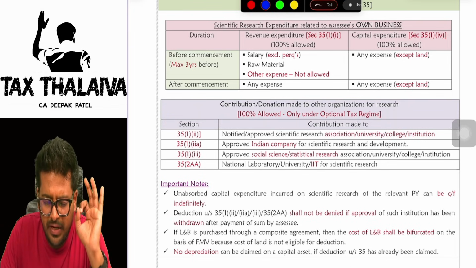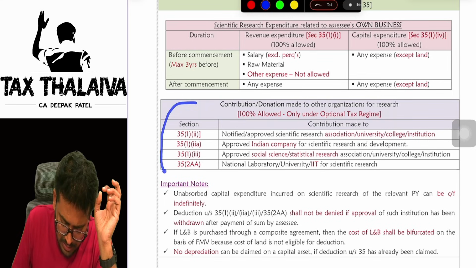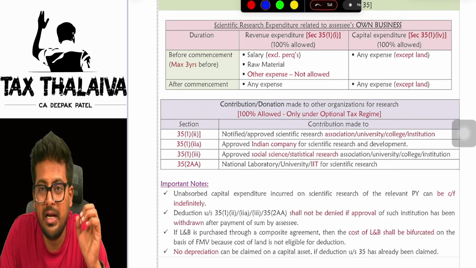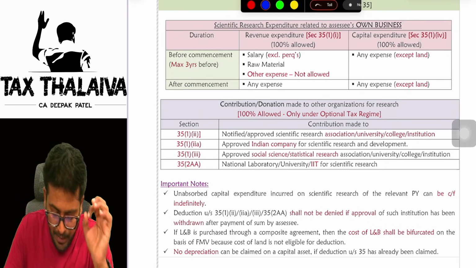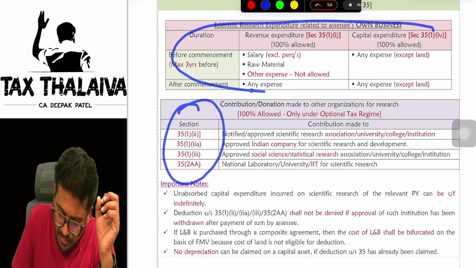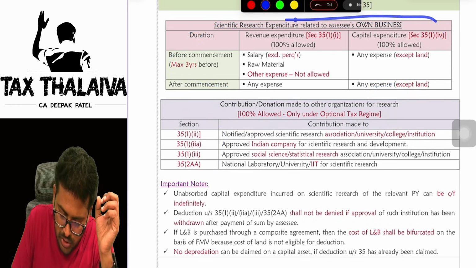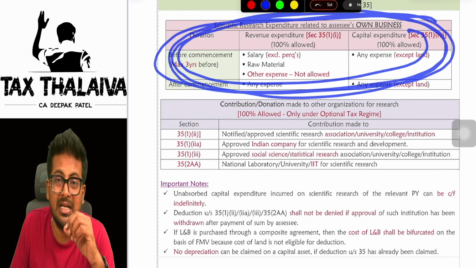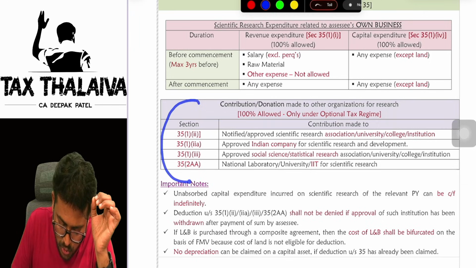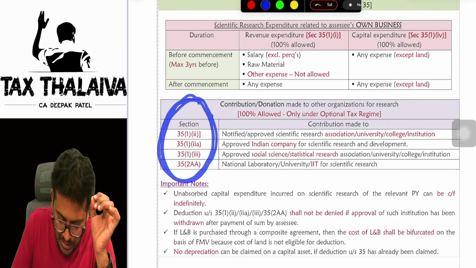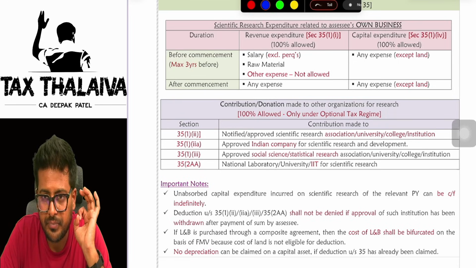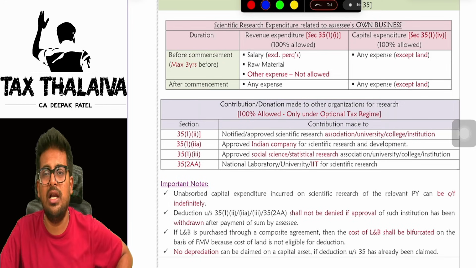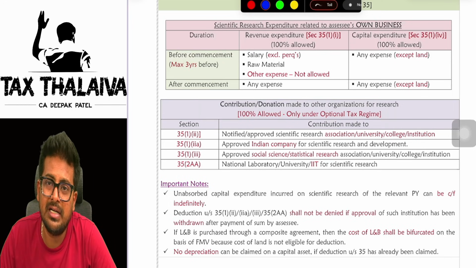Now, one very, very important point. This deduction of the donation you cannot claim if you are under the default tax regime. I repeat, only this. This you can claim under both the tax regimes, no issues. But this you can claim only under the optional tax regime. Means if you donate, you are not eligible for scientific research donation related expenses under the default tax regime.